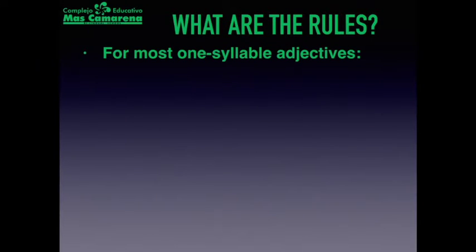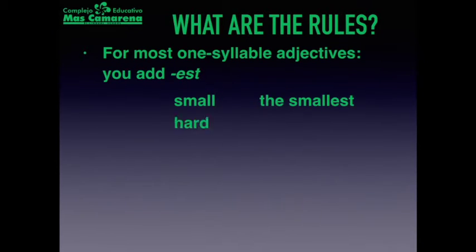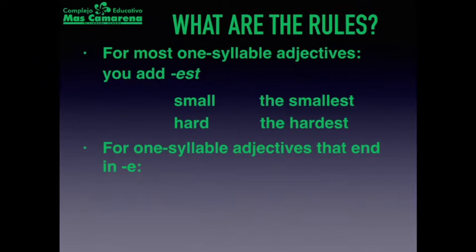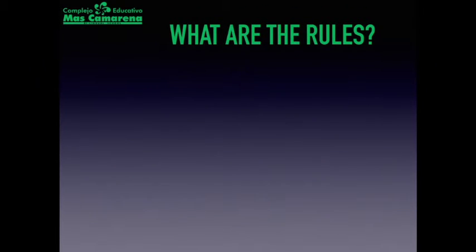Now, for most one-syllable adjectives, all you have to do is add est. For example, small becomes the smallest. Hard becomes the hardest. And for one-syllable adjectives that end in e, you just add st. For instance, nice becomes the nicest, and fine becomes the finest.